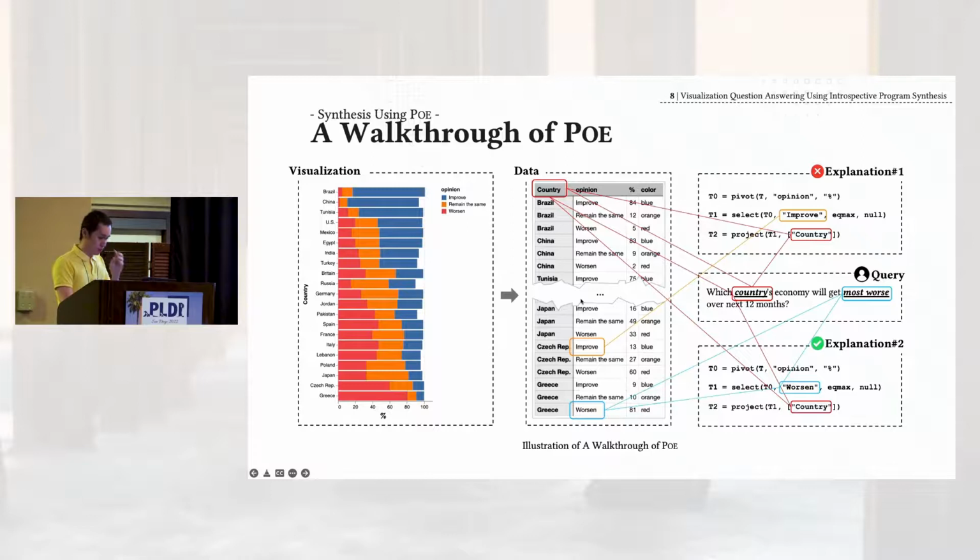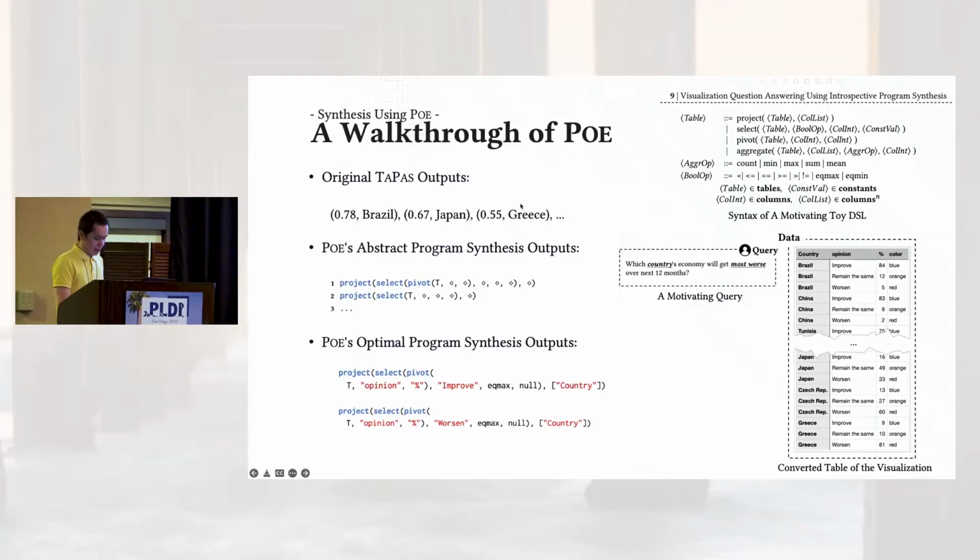So here's a brief walkthrough of our framework on the motivating example. Recall that the user query is to find out which country will get the worst economy over the next 12 months. POE first parses the visualization into its equivalent table format and provides it to the deep learning model. In this case, we use TAPAS. Then the deep learning model gives a set of candidate answers, including Brazil, China, Japan, Greece, and so on.